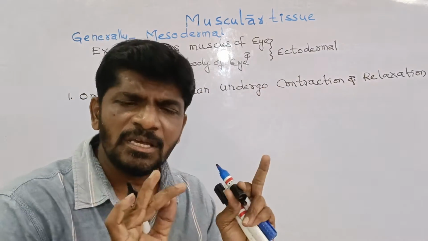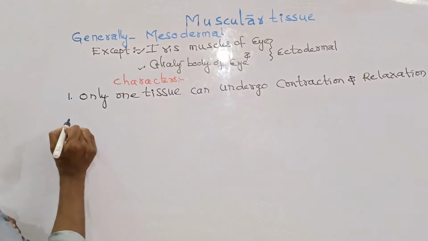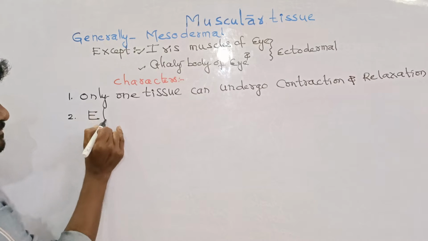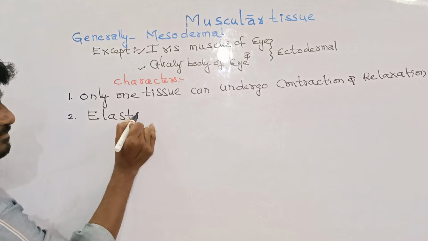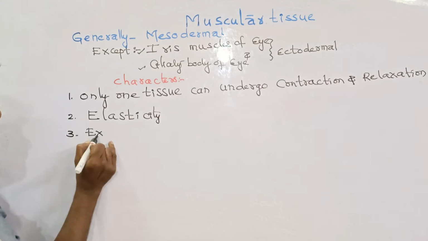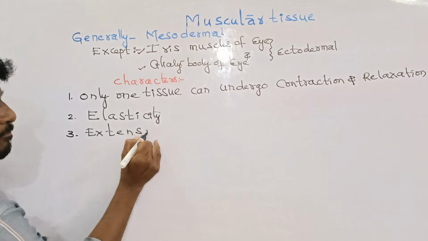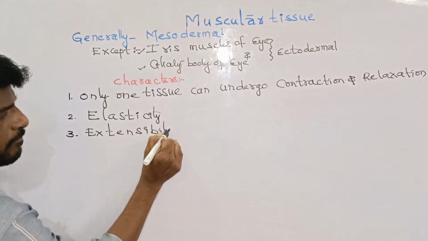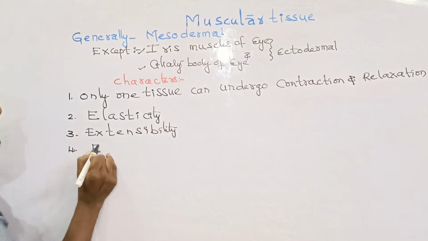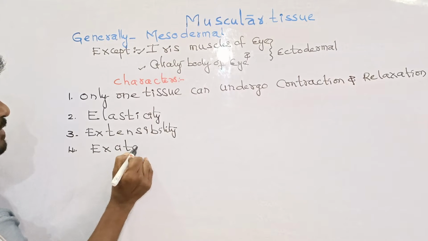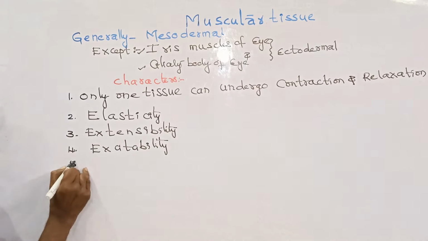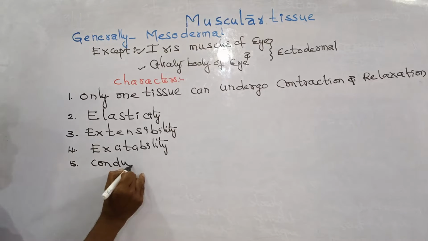This is the very significant property of the muscle, and other properties are: muscle has elasticity, extensibility, and one more, excitability, and one more is conductivity.